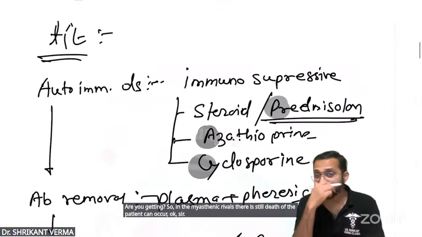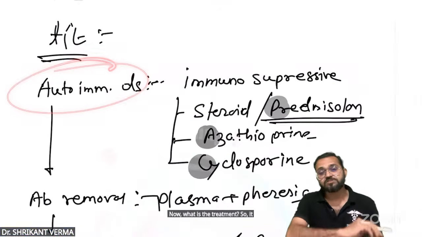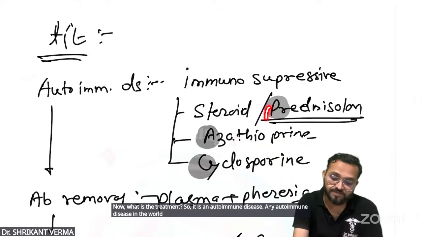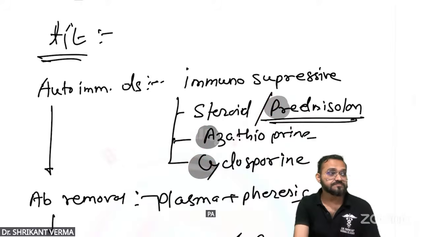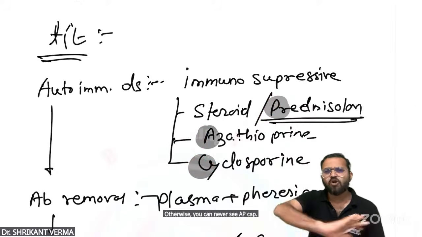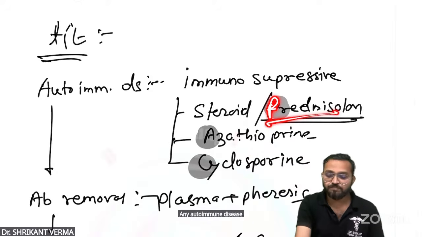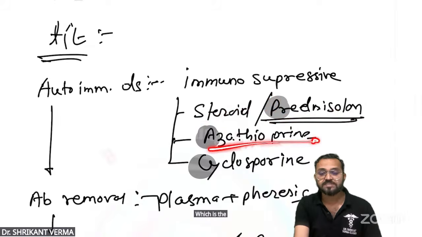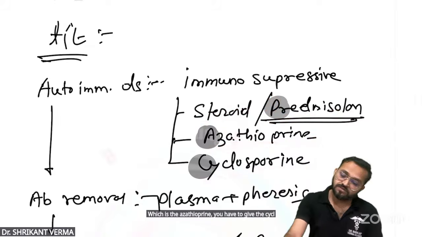Okay, sir. Now what is the treatment? So it is an autoimmune disease. Any autoimmune disease in the world, what is your treatment? PAC pack. Otherwise, you can have a CAP cap. Any autoimmune disease, yes, you have to give the prednisolone, which is the steroid. You have to give the azathioprine. You have to give the cyclosporine.